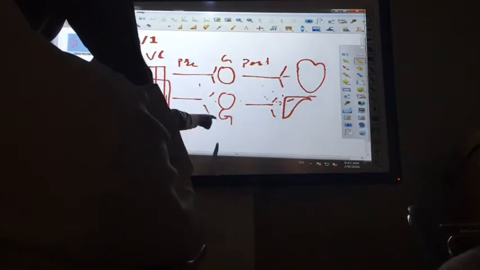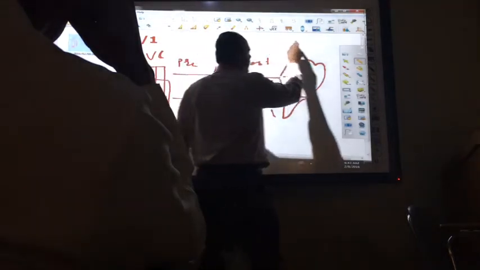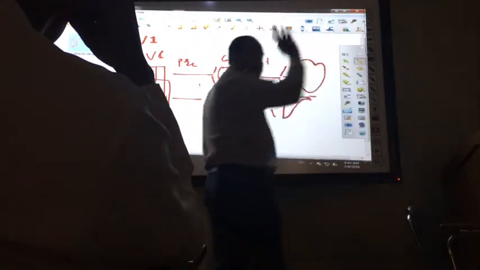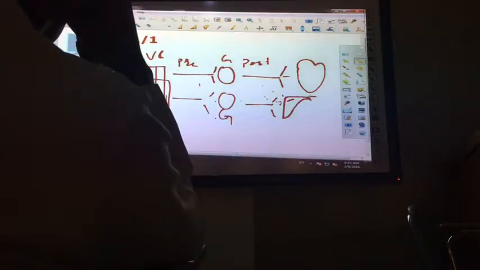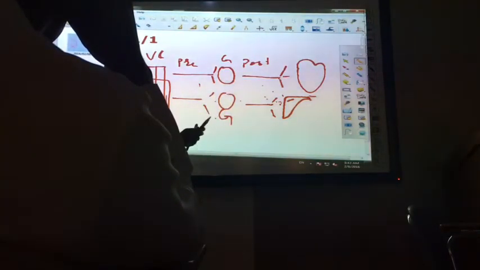Suppose this is a somatic nervous system, it will come directly from the brain and go directly to the skeletal muscle. In between you don't have this stop, the ganglia.